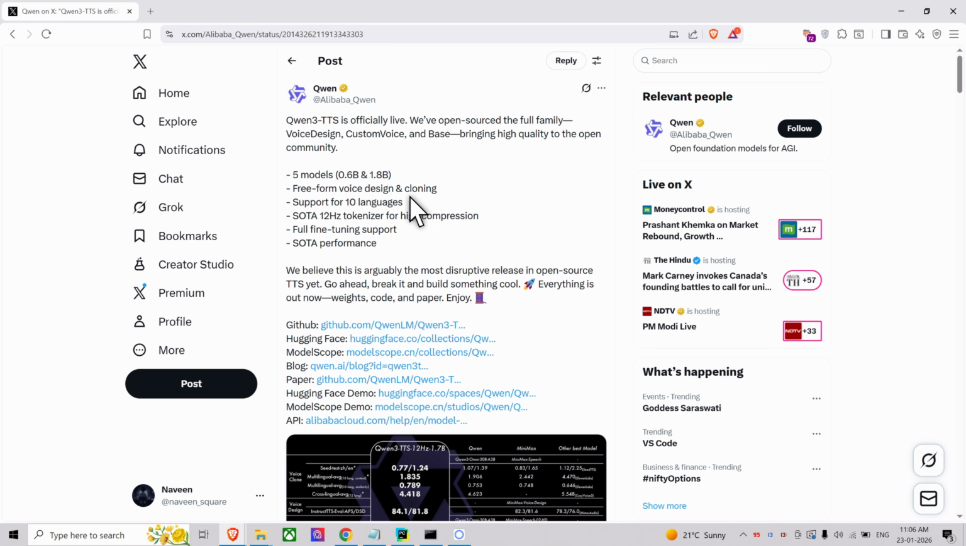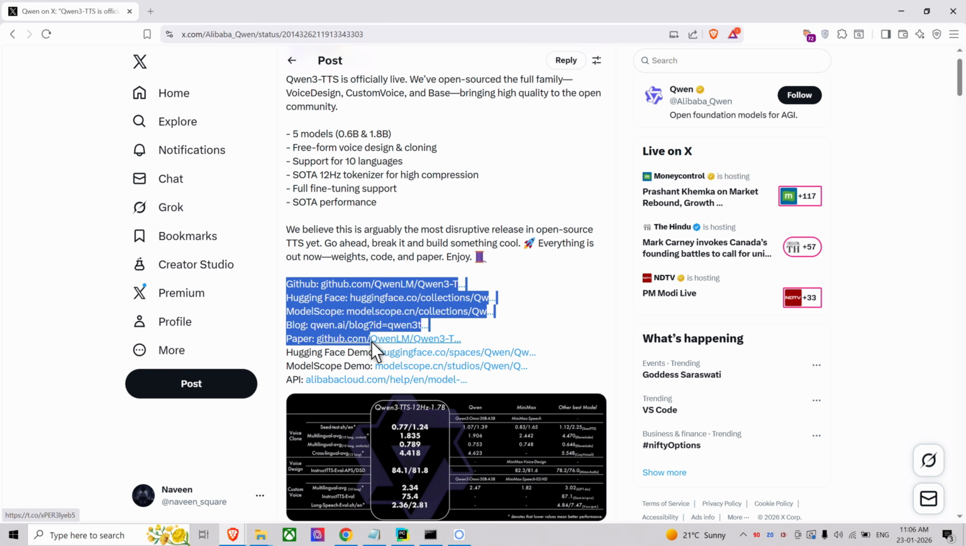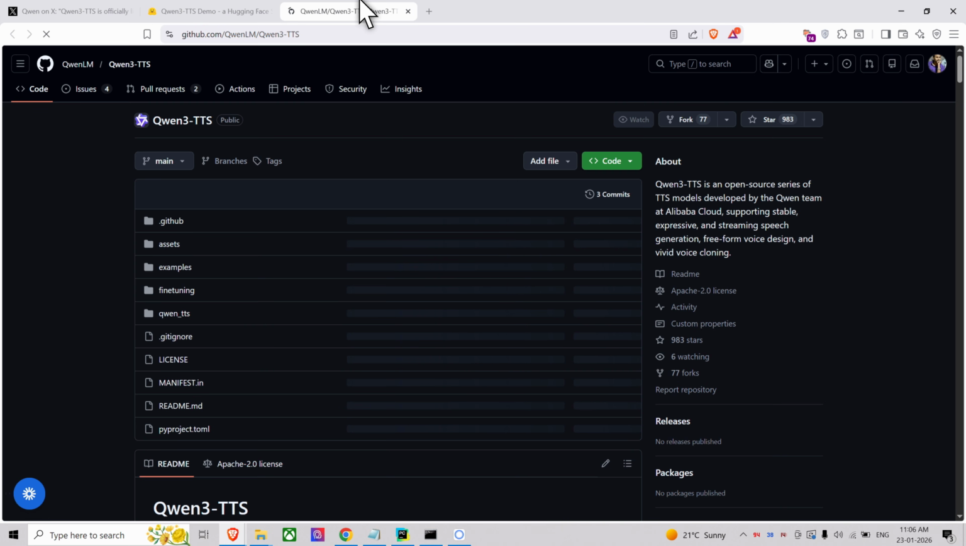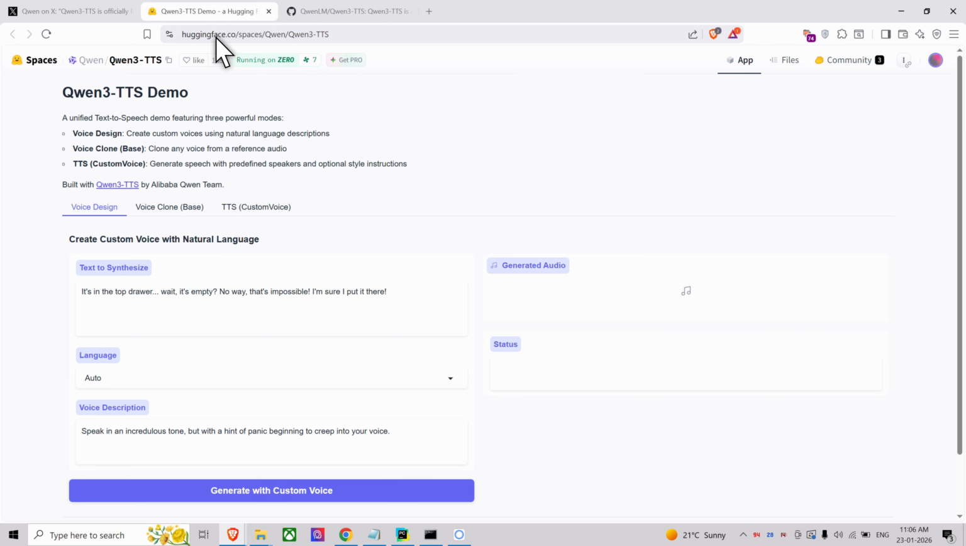So I just wanted to try it out, see how it is in my local, and as well as just check out the models. They have given all the links: GitHub, Hugging Face, model, blog, paper, APIs, like everything they have given. They also have a Hugging Face demo. So let's see how it is. I want to run it in my local and see how it performs. I have a 6 GB NVIDIA RTX 3060, I guess.